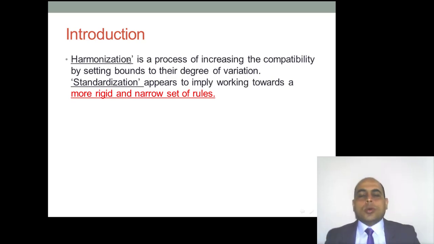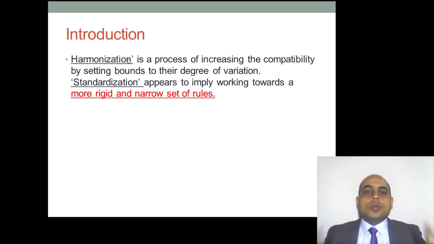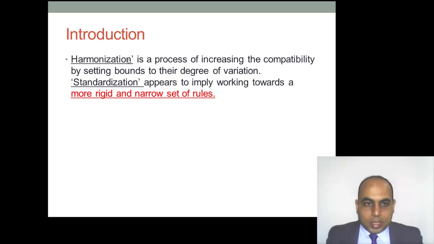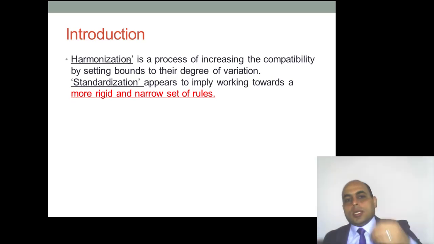Harmonization is a process of increasing the compatibility by setting bounds to their degree of variation. In other words, it means we aim to minimize the differences between the countries, between the rules of preparing the financial statements. When we minimize the differences, that means we are going to standardize the process of preparing financial statements.